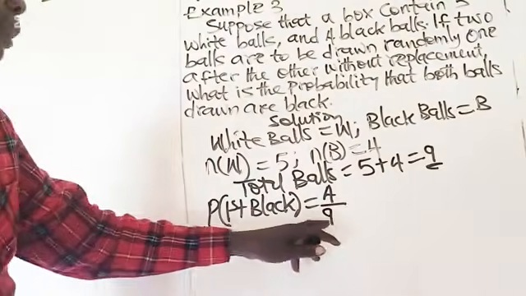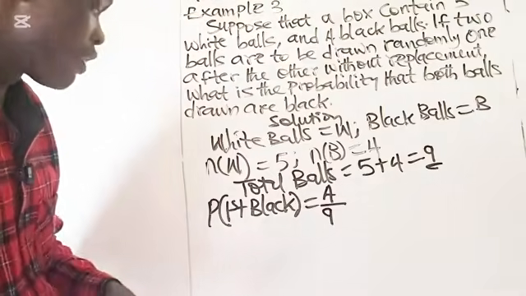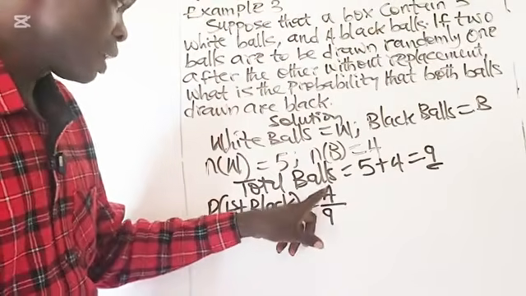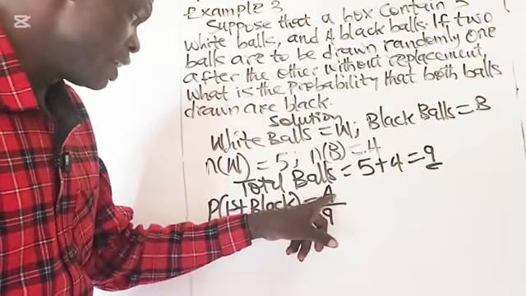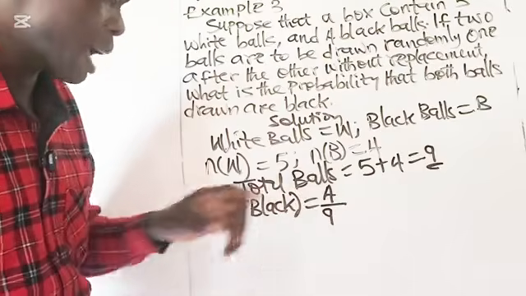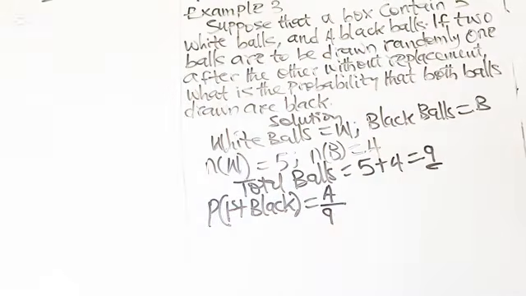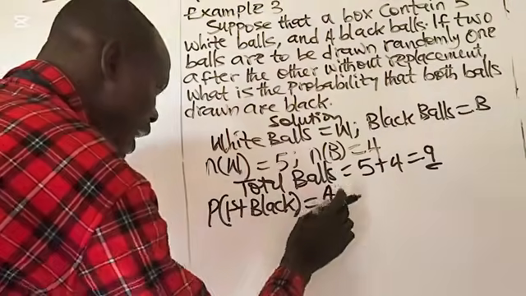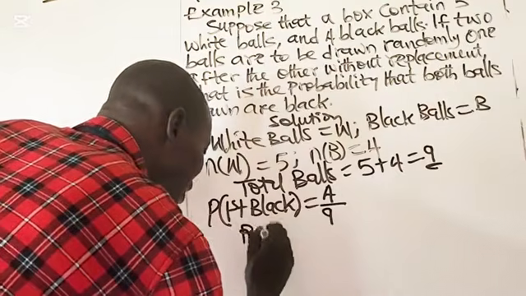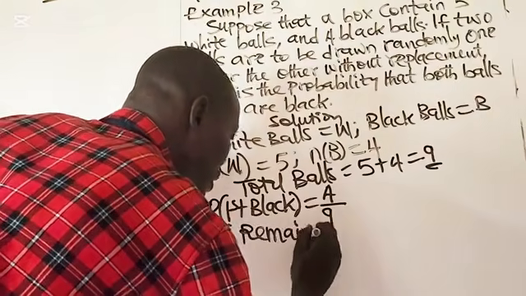If you draw the first black from the box, the probability of obtaining the first black will be 4 out of 9 balls. Remember, you have 9 balls. You have drawn the first black, so you'll be left with the remaining.